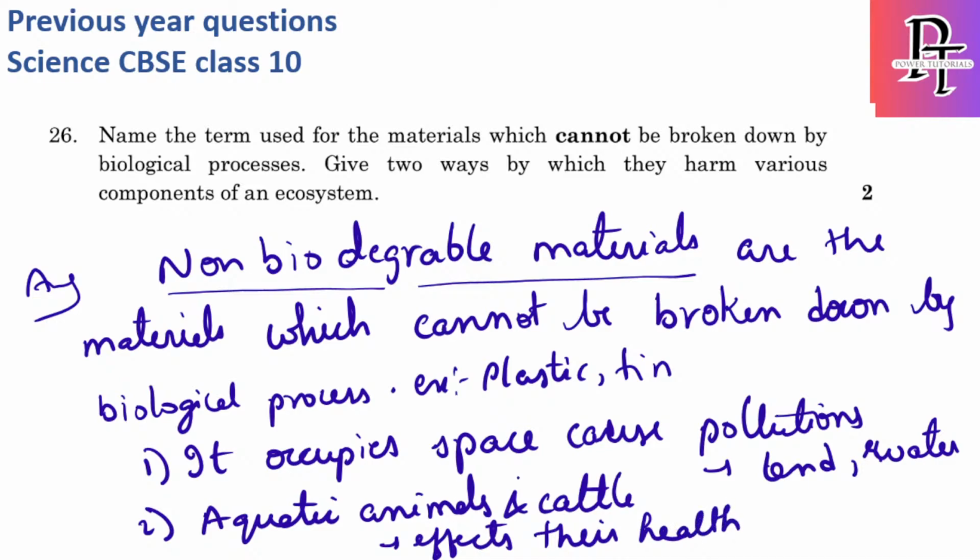These are two of the ways they harm, so non-biodegradable elements should not be present in higher quantities. In this way, the very short answers of this set are done.